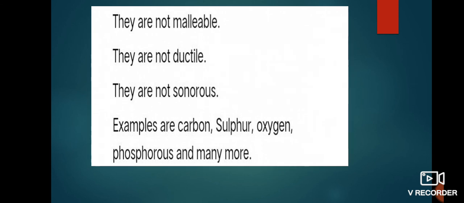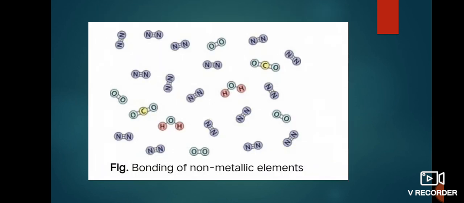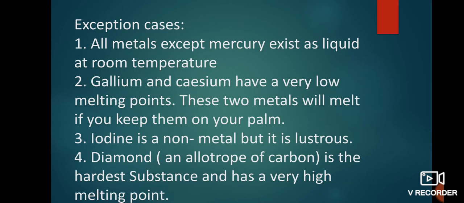Next, non-metals are not malleable, not ductile, and not sonorous. Examples are carbon, sulfur, oxygen, phosphorus, and many more. Look at this figure showing bonding of non-metallic elements. Now the exception cases.